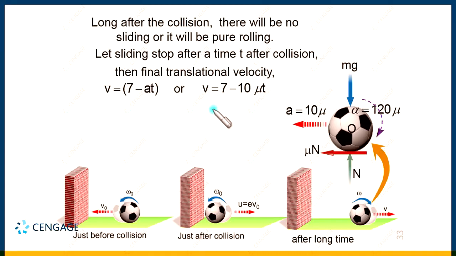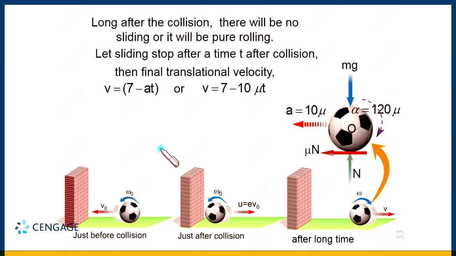Now, come to the angular velocity. We can use the same type of equation for the rotation also. Angular velocity at any time should be omega, that is equal to omega naught plus alpha t. Alpha here is negative because initial angular velocity is in the anti-clockwise sense and angular acceleration in the clockwise sense.